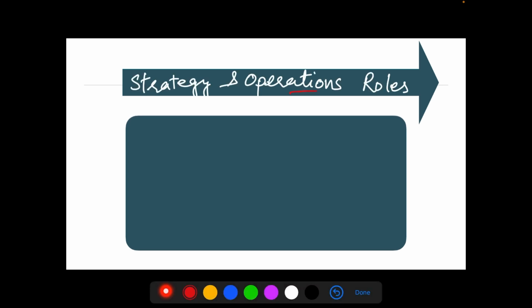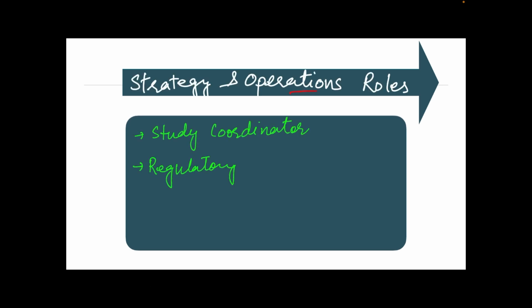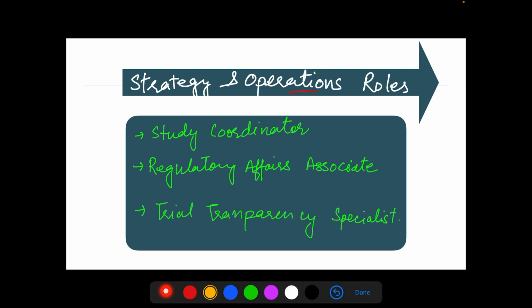Now next is more on the strategy and operations side of the role. What are these roles? Initially we used to think it is more about your CRC role, but no more than that. You can be a study coordinator, a better role than a CRC. Regulatory affairs associate, one who can connect with the DCGI or FDA, based on what type of regulatory you are working with. So these types of roles are also available.